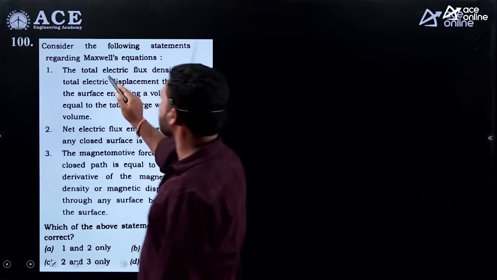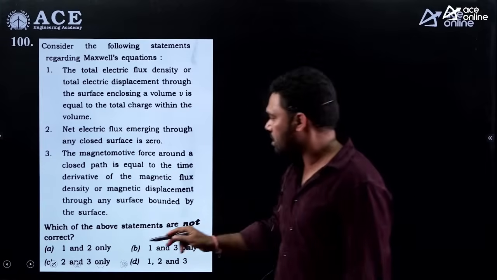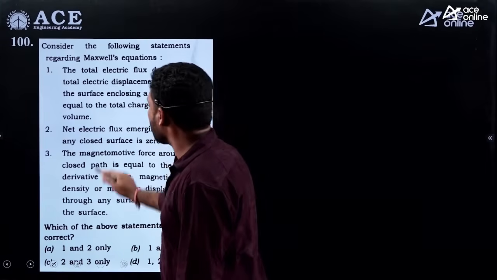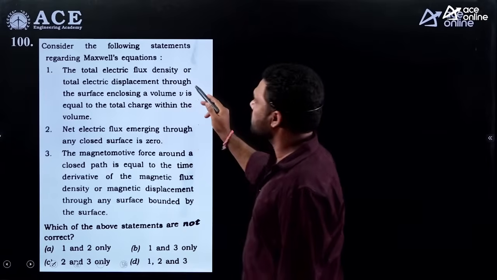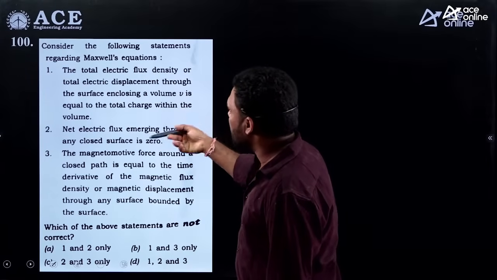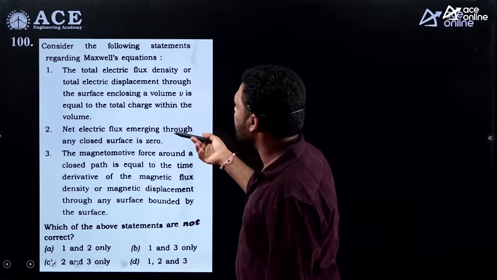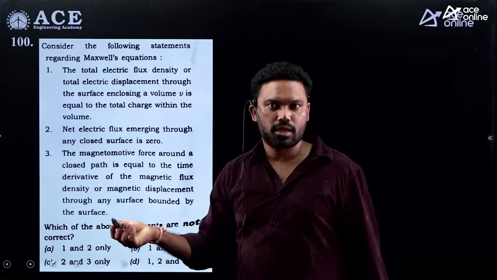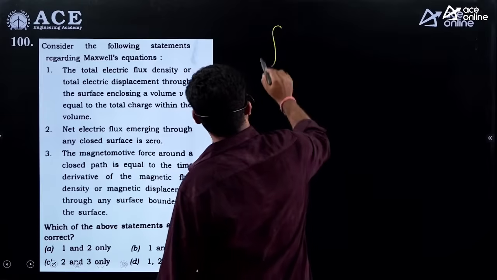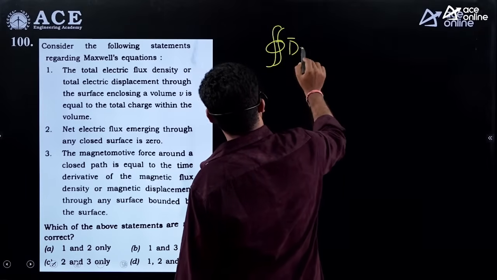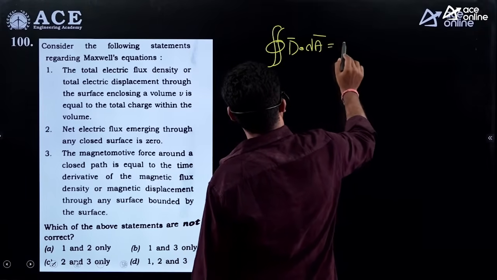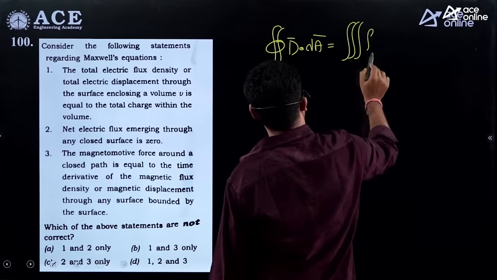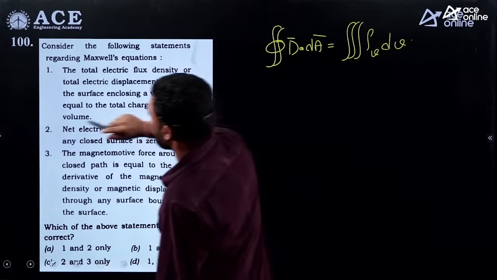Consider the following statements regarding Maxwell's equations. So he's asking for the Maxwell's equations. First one: the total electric flux density, or the total electric displacement, through a closed surface enclosing the volume V is equal to the total charge within the volume. Yes, so this is talking about the Gauss law. Closed surface integral of D dot dA is equal to the total charge inside the volume. So the first statement is the correct one.